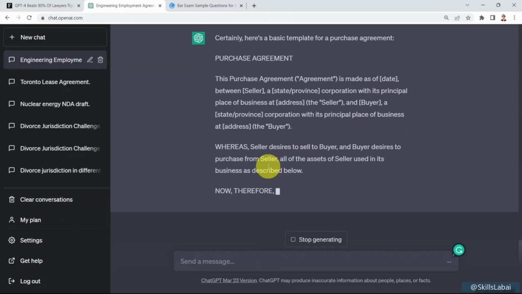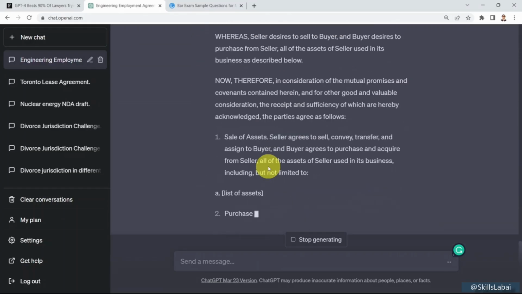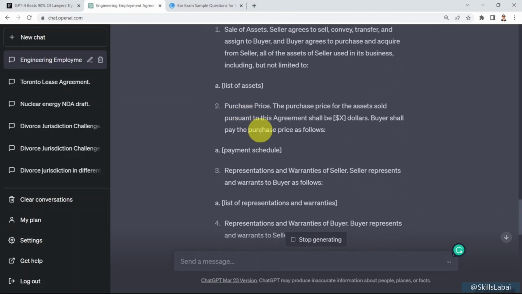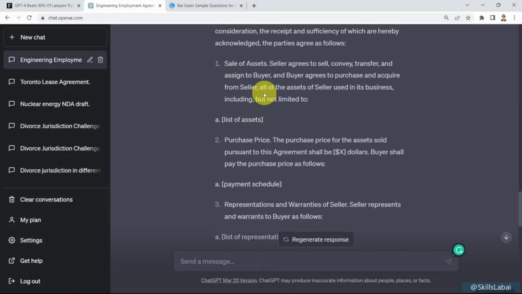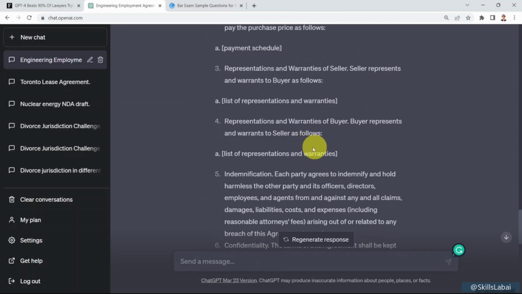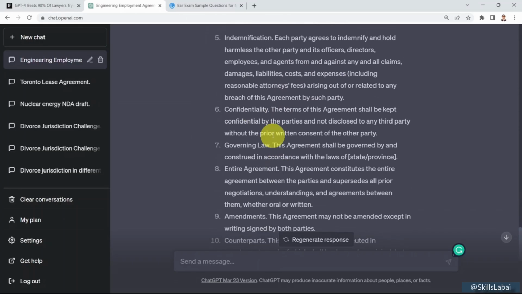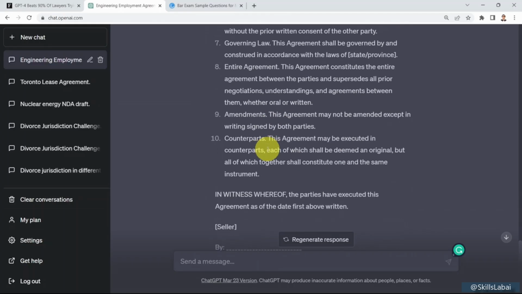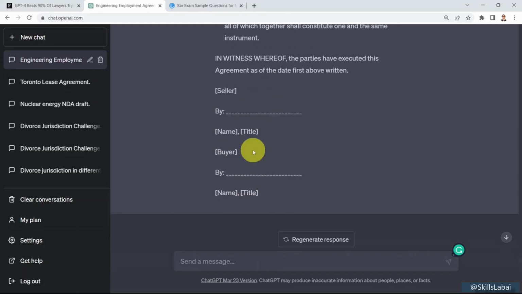I'll give you a nice template, a very good starting point where you can outline the payment schedule, the purchase price, the state of the asset, and all the representations and warranties of buyers. And you can also include confidentiality and governing law, wherever the agreement was drafted, whether it's a state or a province in the US or Canada or anywhere in the world. You can also find the signature for both the seller and the buyer.